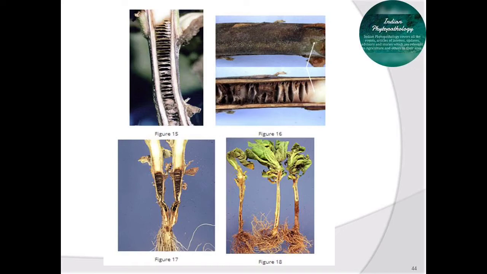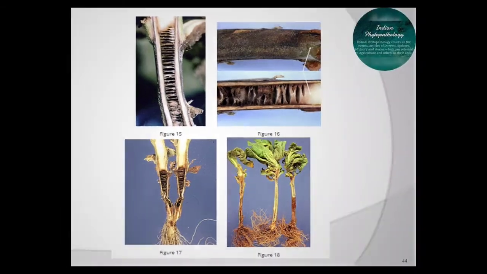The primary infection is always by means of oospores and chlamydospores present in the soil, and secondary spread is always by means of airborne sporangia. This pathogen also spreads in the soil through irrigation channels or irrigation water. That means it migrates with water from the infected portion to the healthy portion.